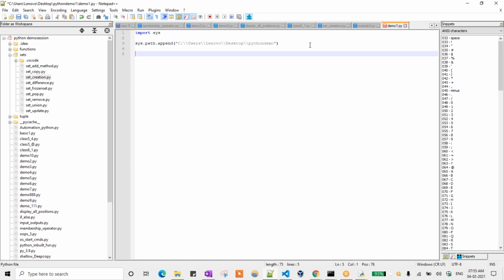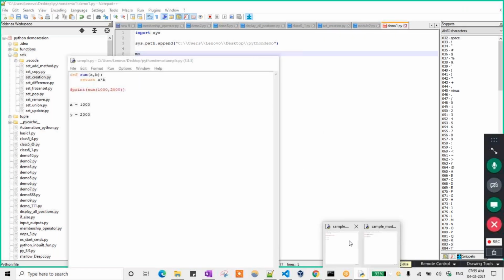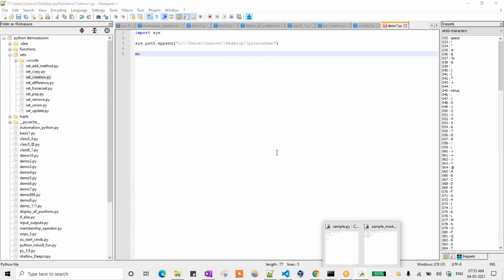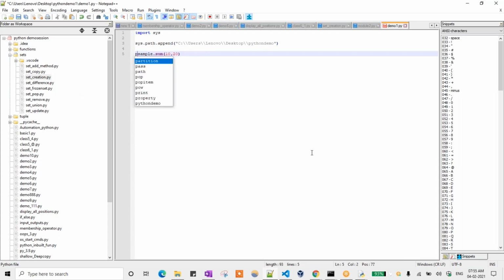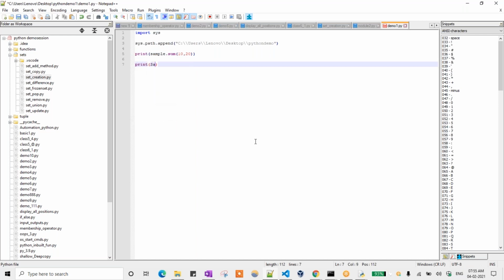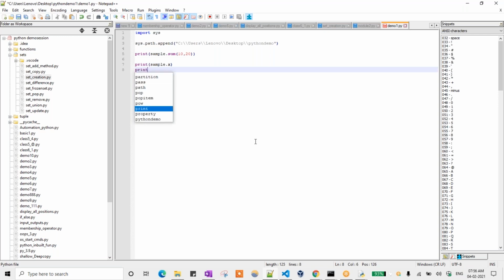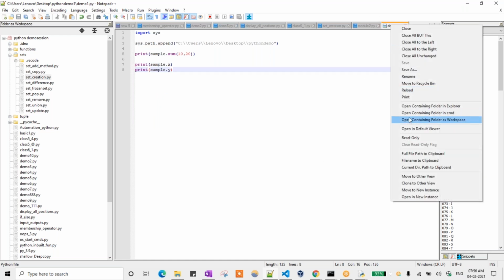Okay. Then what I can do is, what is the file name here? We have created that one, sample, right? Sample dot, what is the method I have used? Sum of. Here I'm using 10 comma 20. So print of sample dot sum of. This is the function I am having, and one more is print of sample dot x, we can access that variable also. Print of sample dot y is also there. Now we can run this one, and you can see what output you are getting.